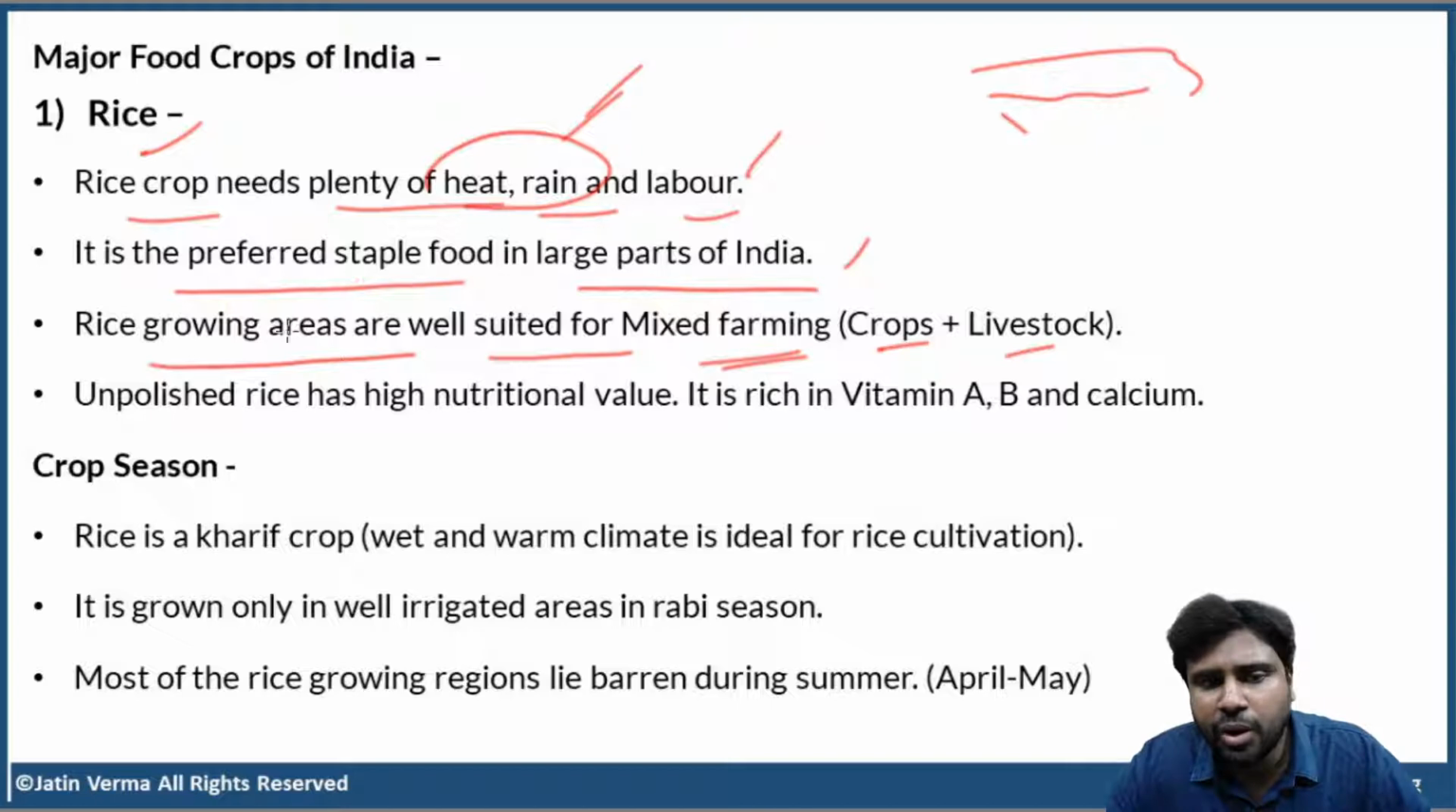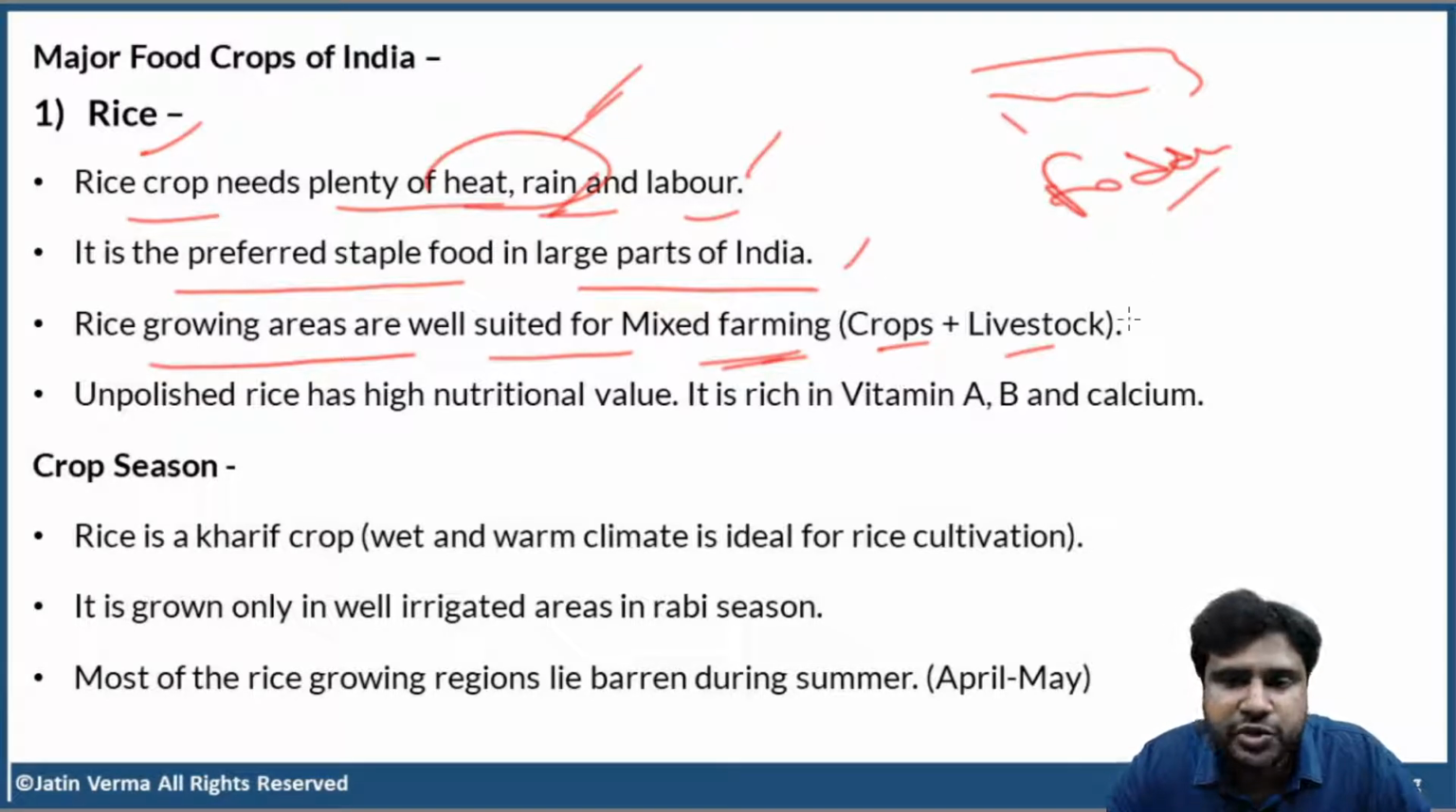Now, what are the rice growing areas? All those areas where you have high annual rainfall and warm weather. Since you have high annual rainfall, you also have a lot of pastures. You have a lot of fodder for animals. That is the reason all these areas are suitable for mixed farming. Such kinds of questions will be asked by UPSC, interconnecting two things which are interrelated.